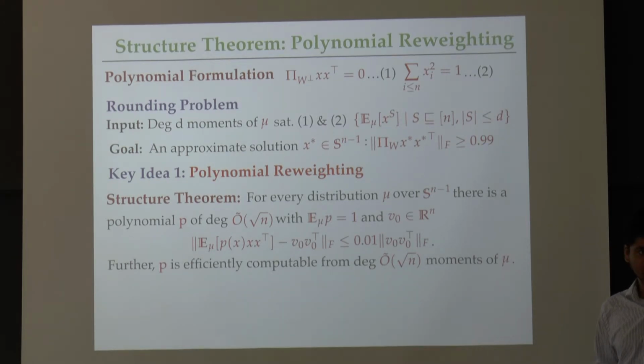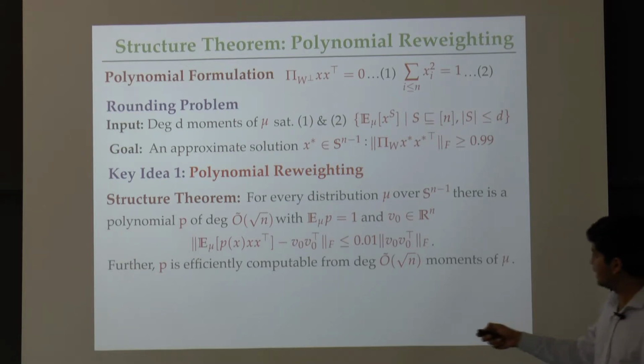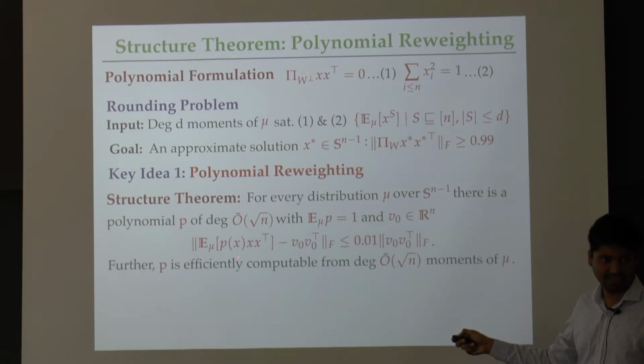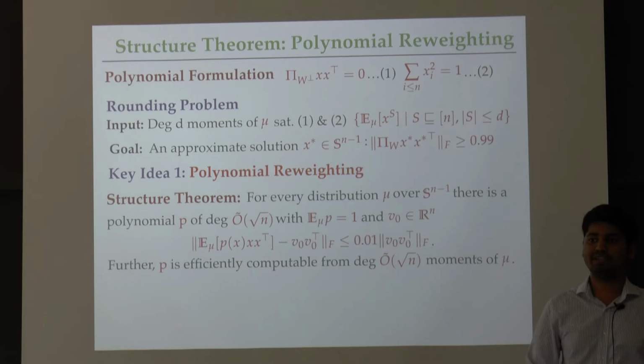That better be true. But x transpose is a real number. X transpose is a rank 1 matrix. X is a vector. So that's a rank 1 matrix, and then p of x is what? So x was a vector, right? Yeah. P of x is a polynomial in x. Is a number. So it's a scalar. Yes. So we are reweighting. So in general if we were to compute covariance, your p will not be there, or it would be 1 for example, and we would be computing expectation of xx transpose. Right? What I'm saying is that we reweight the sample x by p of x. And the claim is that there is a reweighting with a low degree polynomial, root n degree polynomial, that makes the covariance matrix approximately rank 1.